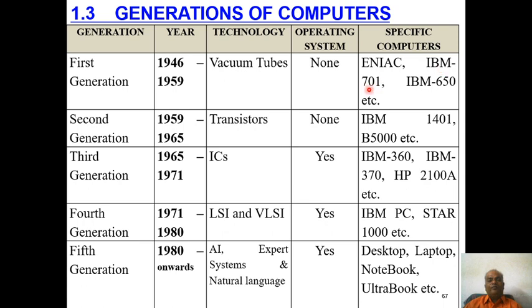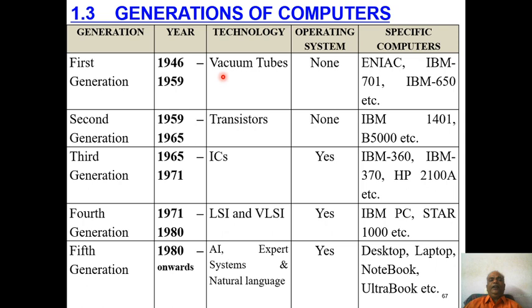This machine is very popular for reading inputs. Next, IBM 650 and different computer systems. So first generation computers are in between 1946 to 1959, the technology was vacuum tubes, and there was no operating system.